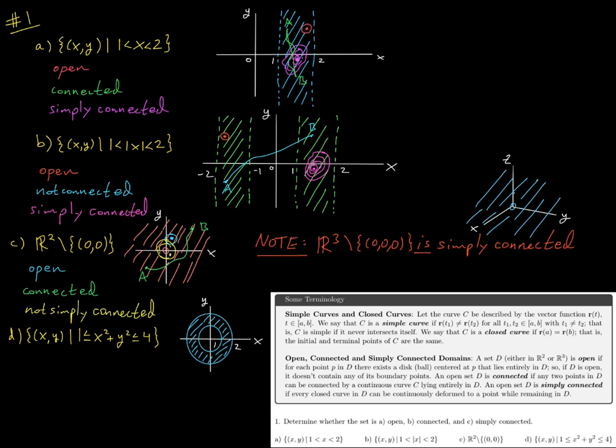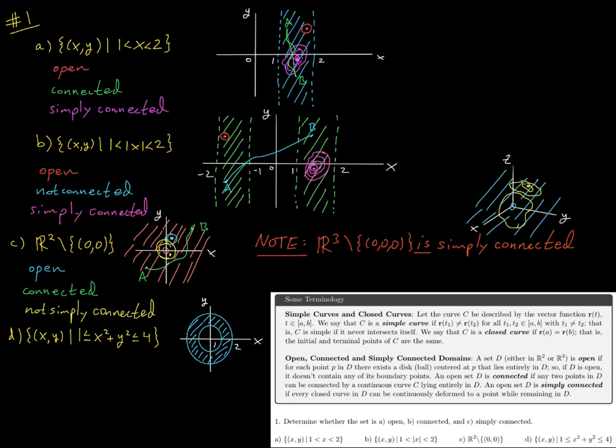If I draw a closed curve like this, and you ask, is it possible to deform this curve to a point while remaining in D? The answer now is yes, I definitely can, because I have another dimension that I can move around in. I could, for example, just lift all of these points up and continuously deform up to, say, this point, and entirely miss the origin altogether.